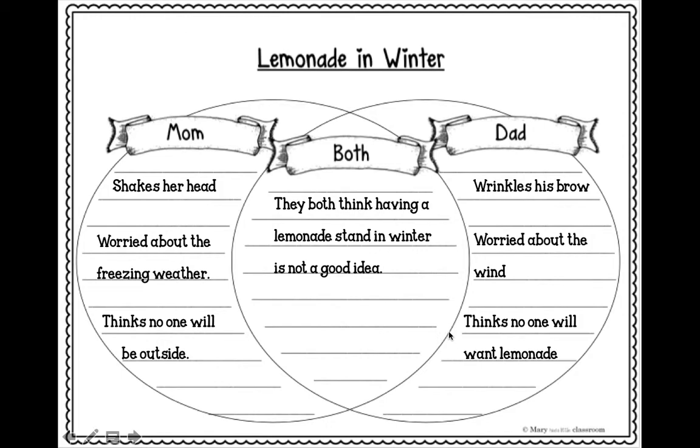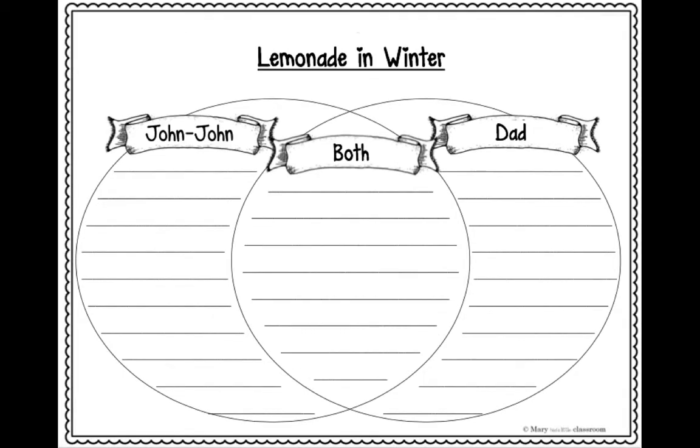Now I want you to go grab this graphic organizer. You'll probably have to check your list real quick and see what tub or file folder your teacher has it in. Go ahead and pause and go get it. Okay, are you back? Now you should have this graphic organizer in your hand. Notice it's the same one we just used, but the titles on top are different. Now we're going to look at John and Dad, and how they are the same and how they are different.